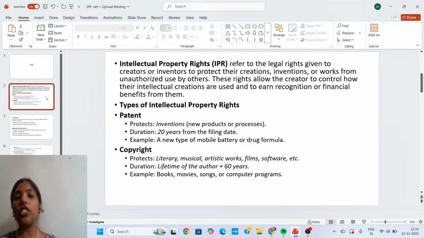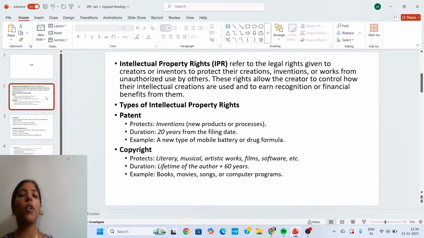So we can see the definition of intellectual property rights. IPR refers to the legal right given to creators or inventors to protect their creations, inventions, or work from unauthorized use by others. These rights allow the creator to control how their intellectual creations are used and to earn recognition or financial benefits from them. So this is one of the longer definitions.